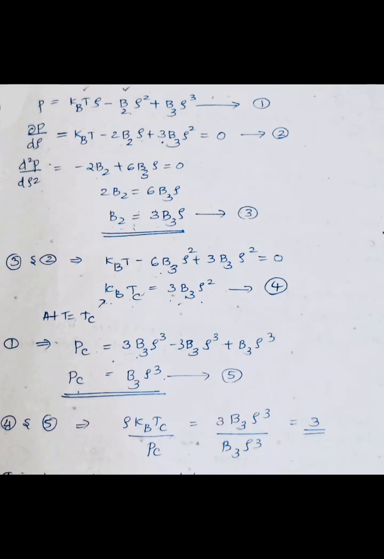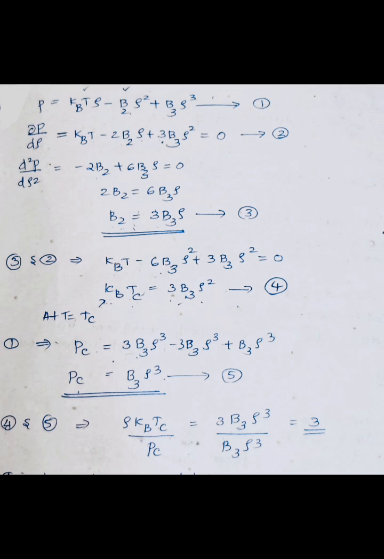So equation number 2 and equation number 3 give kBT minus 6B3 rho square plus 3B3 rho square is equal to 0. So here we know that T is equal to Tc. So kBTc is equal to 3B3 rho square. This is equation number 4.